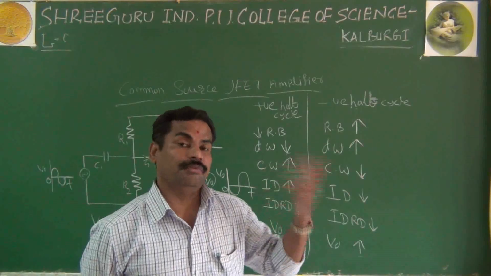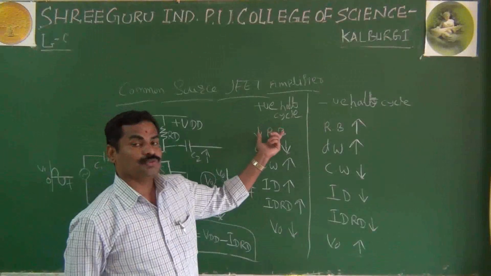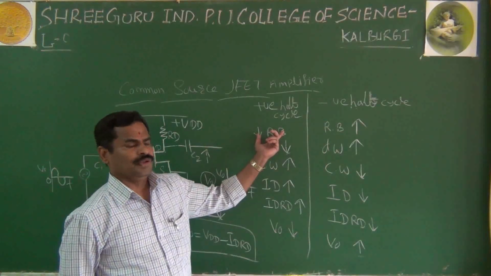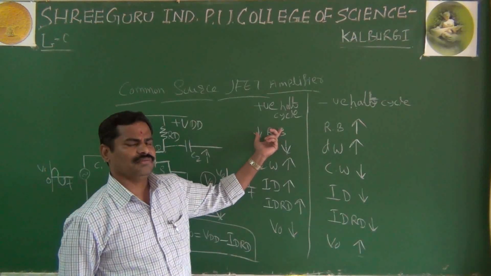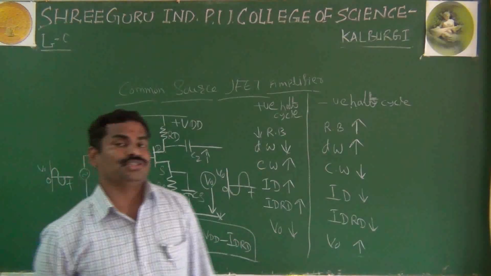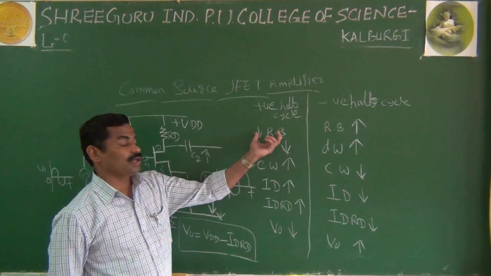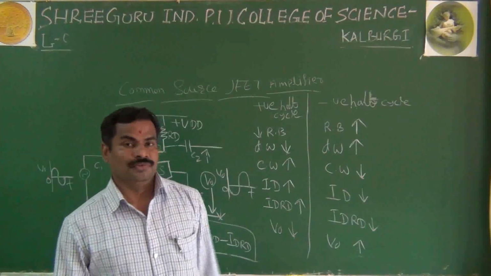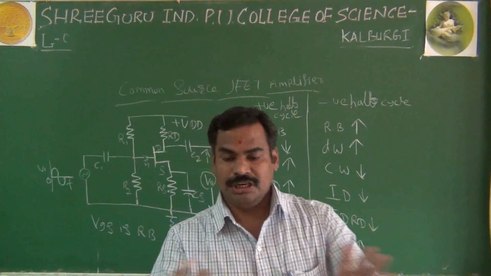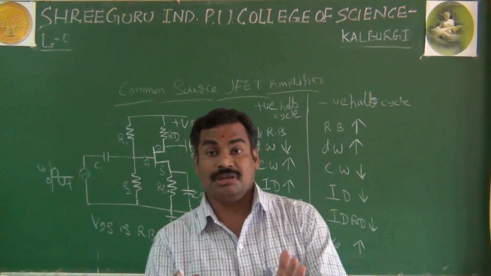In another way, the positive half cycle will oppose the reverse bias of the gate source junction. And as we know, if the reverse bias reduces, then what happens? The depletion region also reduces. If you have more reverse bias, the depletion region increases. If you have less reverse bias, the depletion region decreases.